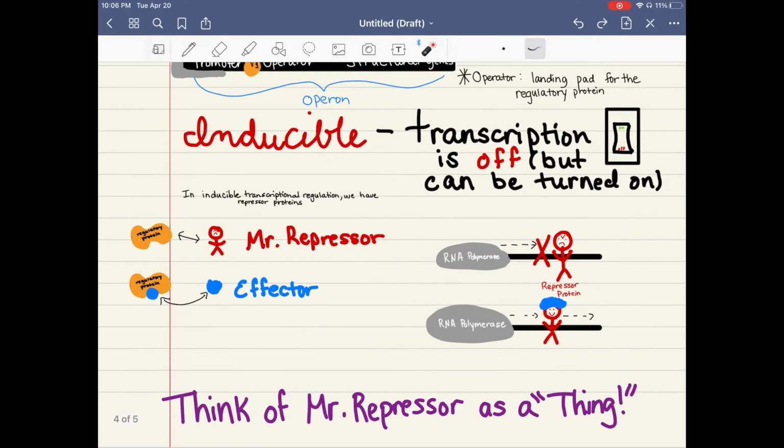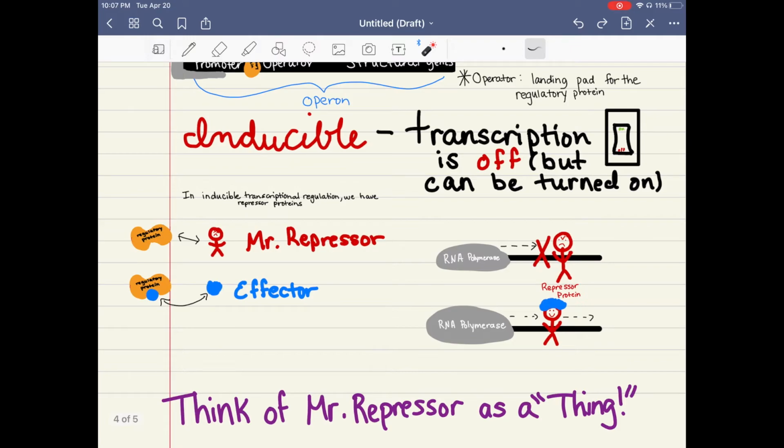So in a sense, you can think of Mr. Repressor as a Thing. So think of it as he's only the Thing when he has the little blue wig on. So have you ever seen the Cat in the Hat? You'll know what a Thing is. You give them a task, and you tell them to do one thing, and they do the exact opposite.